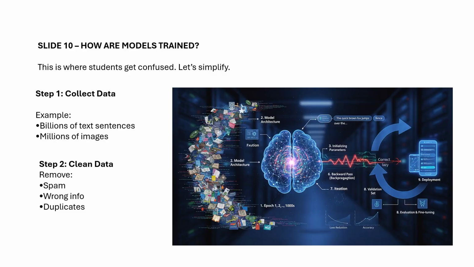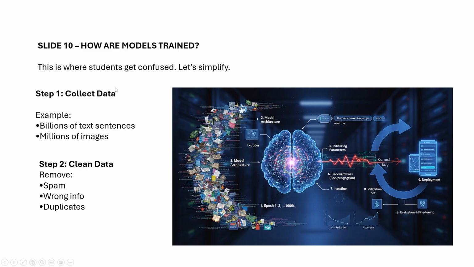And how are models trained? It's very important. This is where students get confused. Let us simplify. Step 1, collect data. Example, billions of text sentences, millions of images. Step 2, clean the data and remove spam, wrong information and duplicates. This is very important here.